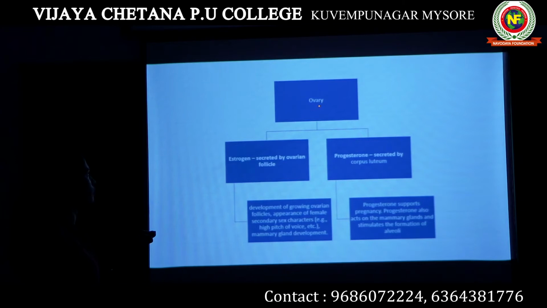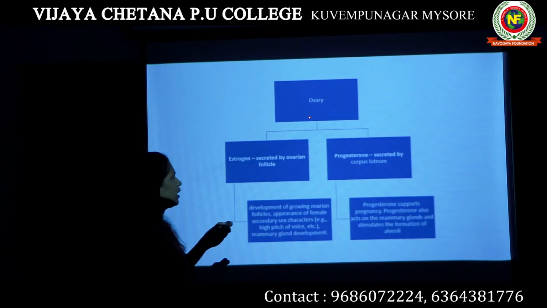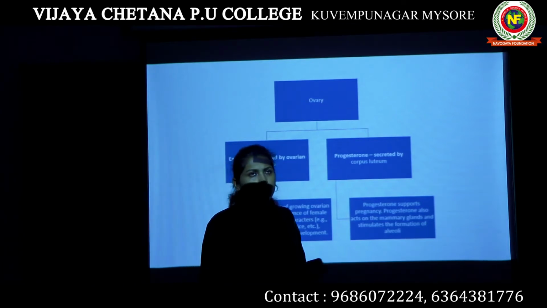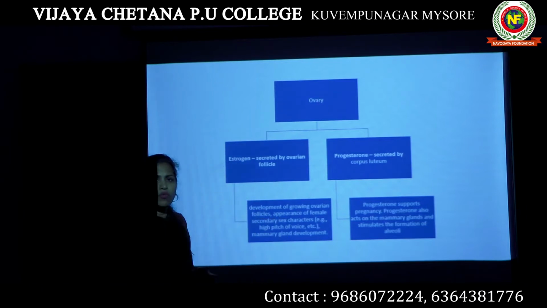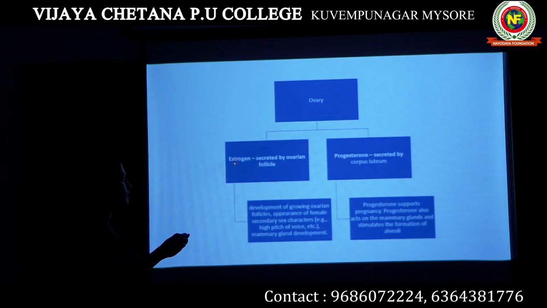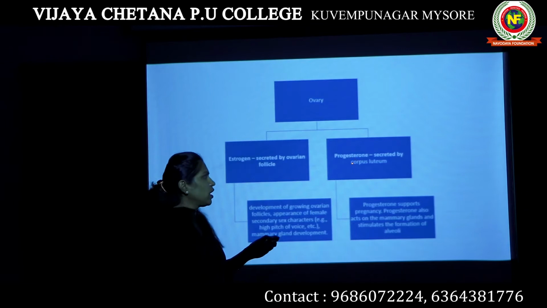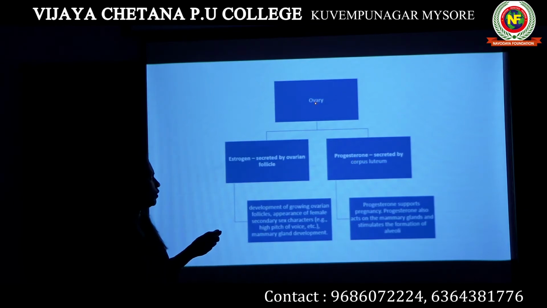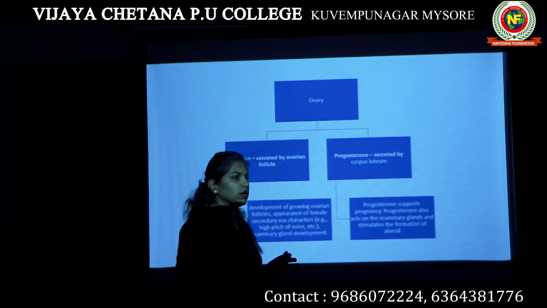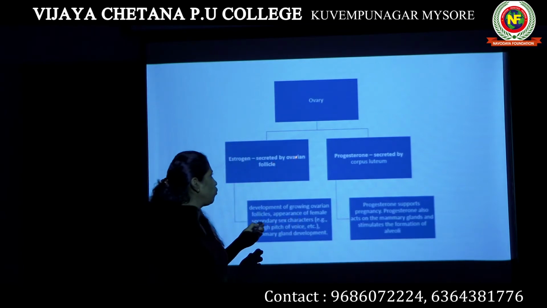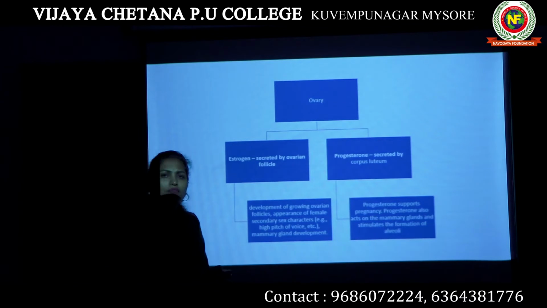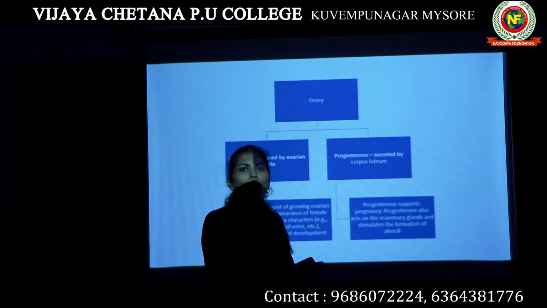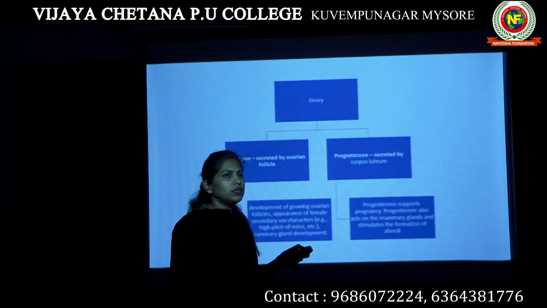Then we will move on to the next endocrine gland, which is ovary. The hormones produced by ovary are two. One is estrogen, the other one is progesterone. If you study the structure of ovary, in the ovary there will be structures known as ovarian follicles, which actually carry ovum inside them.